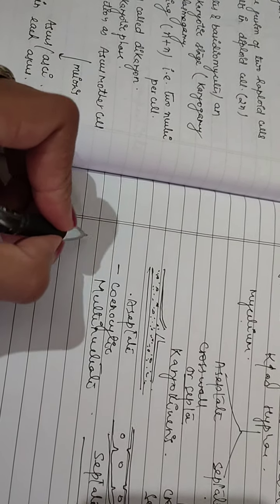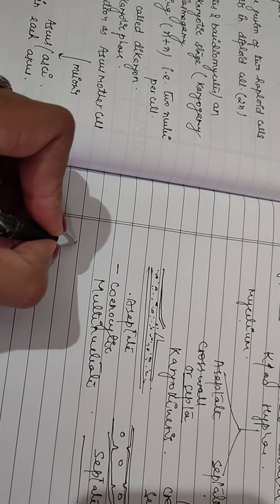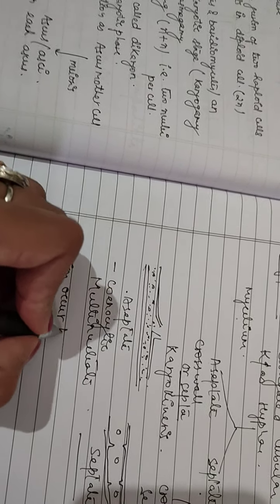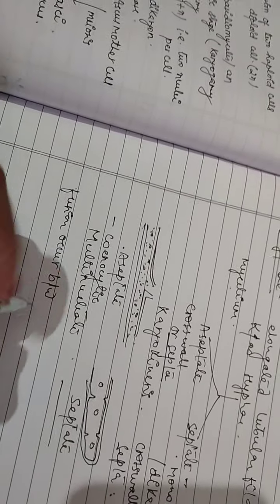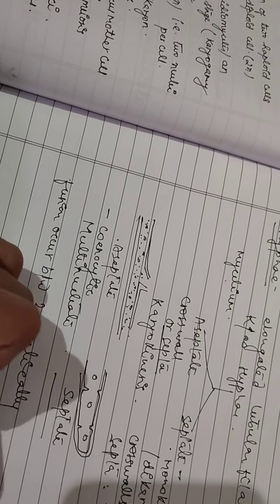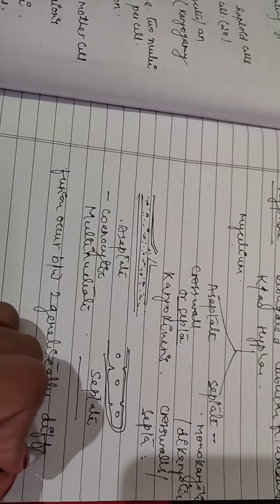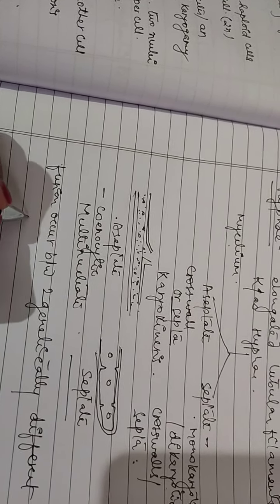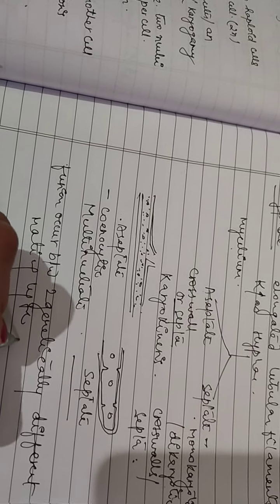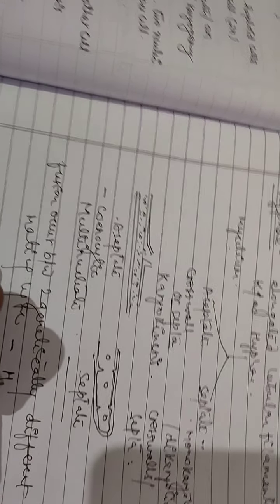So when fusion occurs between two genetically different mating types, then it is called heterothallic.